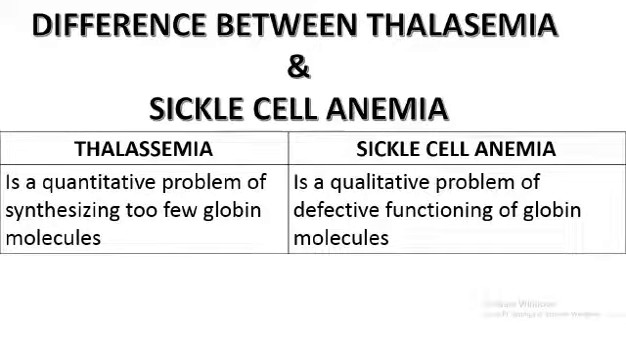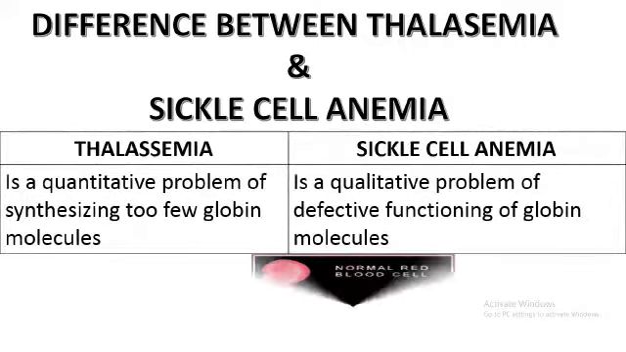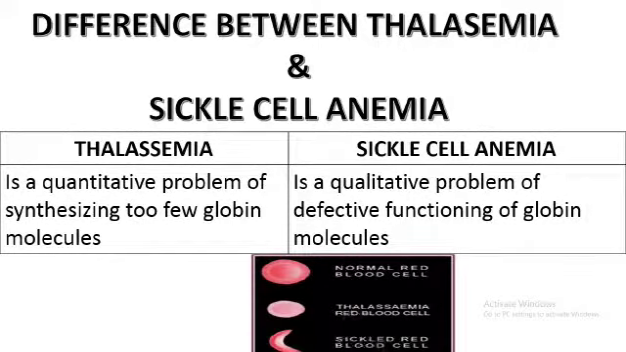What is the major difference? If you try to find the difference between thalassemia and sickle cell anemia, what is the major problem? In thalassemia, it's a quantitative problem of synthesizing few globin molecules. In thalassemia, the alpha and beta chains of hemoglobin are synthesized in less amount. Therefore we say it's a quantitative problem. Whereas in sickle cell anemia, it's a qualitative problem because the shape of the RBC is affected. Here the RBC in thalassemia will be normal in shape, but in sickle cell anemia